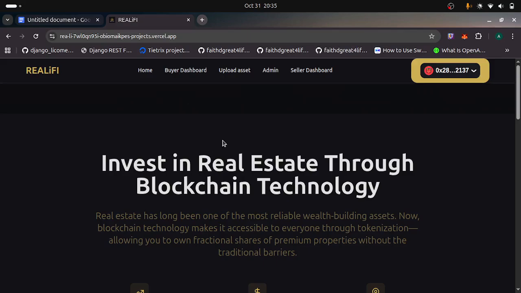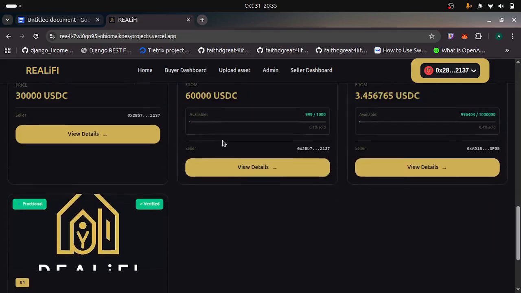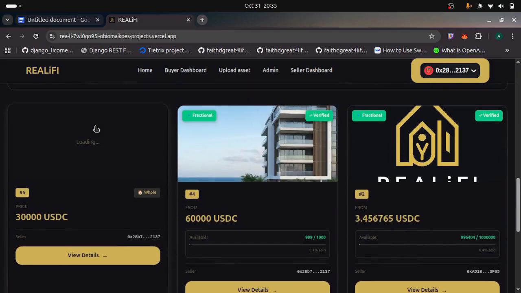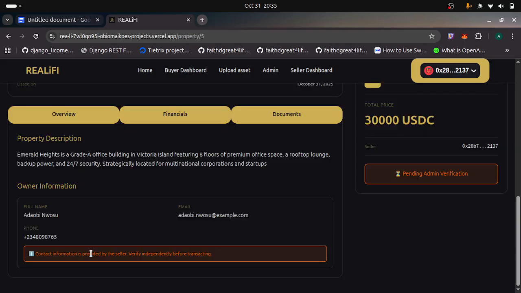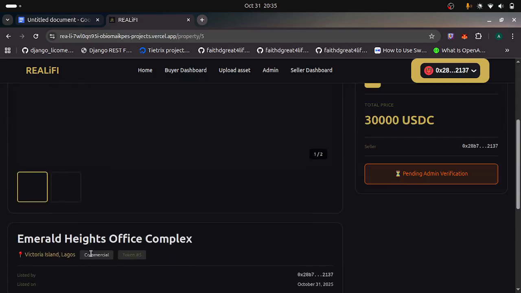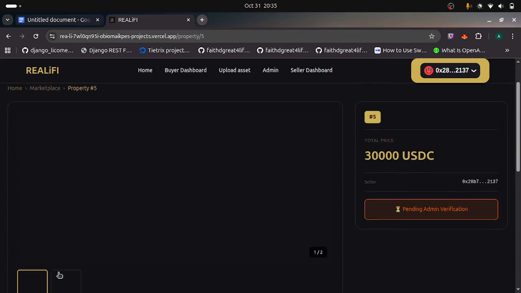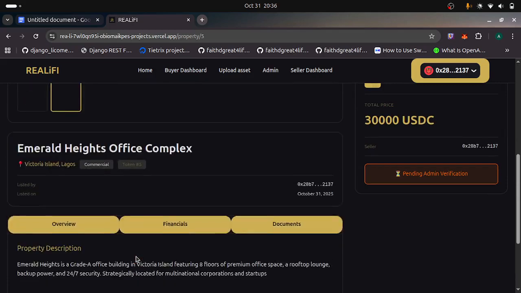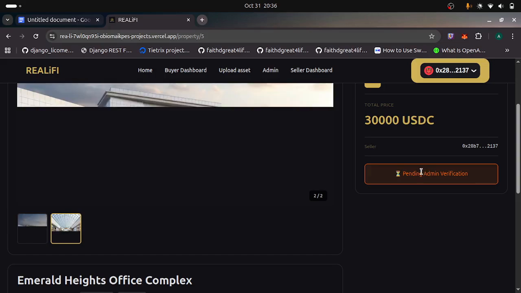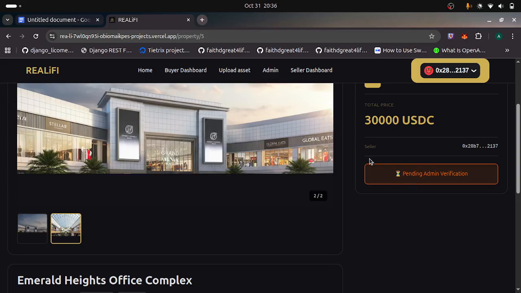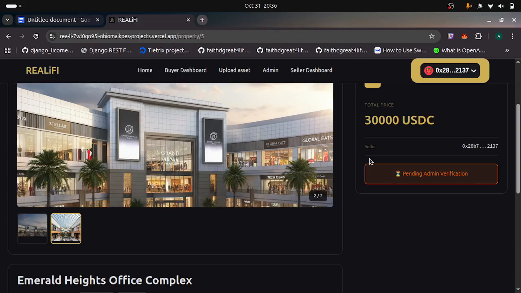So we are back on the home page, and I can see the newly created asset here. The image is still loading, so I can see loading property details. Okay, these are the property details. Image 1, image 2. It's probably a problem with my network. Okay, it's coming up. If you look to your right, you see that it's still pending admin verification. The admin has not verified this asset, so buyers can't invest in it until the admin verifies it.